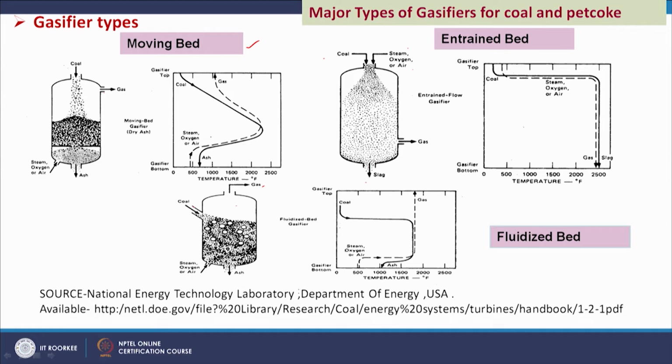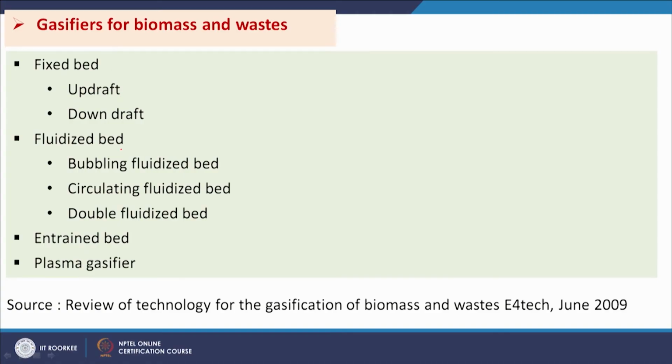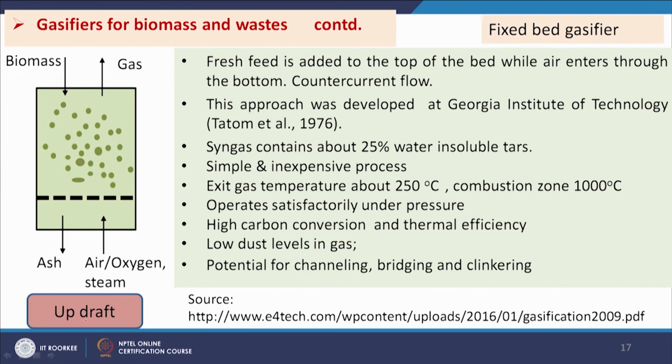So, a fluidized bed or fixed bed can be a suitable option. Now, for gasifiers for biomass and wastes, fixed bed, fluidized bed and entrained bed have been used, and another gasifier, the plasma gasifier, has also been reported. Fixed beds are basically updraft and downdraft. So, this is our updraft type.